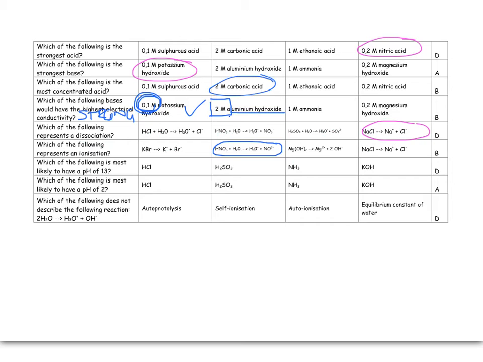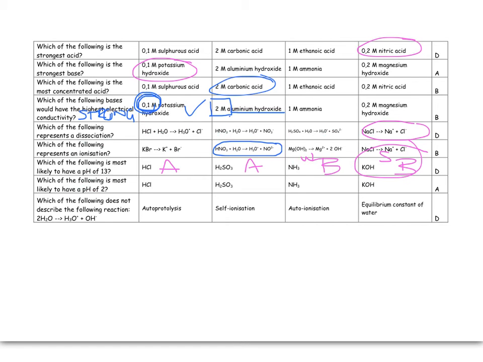Which of the following is most likely to have a pH of 13? So it has to be a basic substance. This is an acid, this is an acid. This is a base, this is a base. So we're on 50-50. This is a weak base, this is a strong base, and 13 is a very high pH. So that is your most likely substance to have a pH of 13.